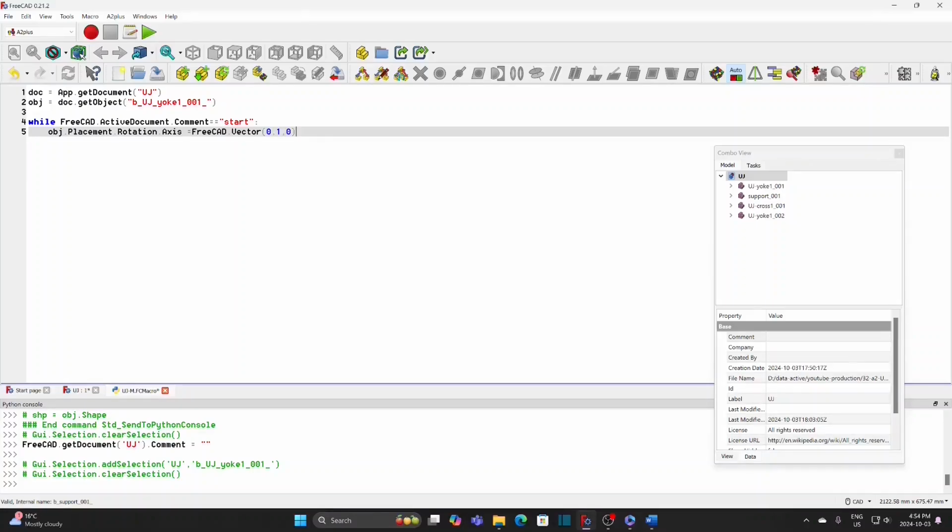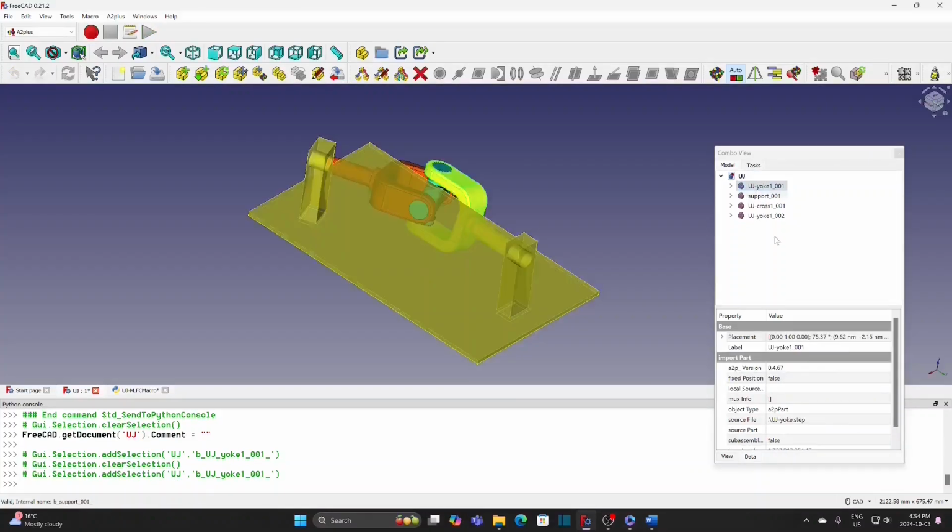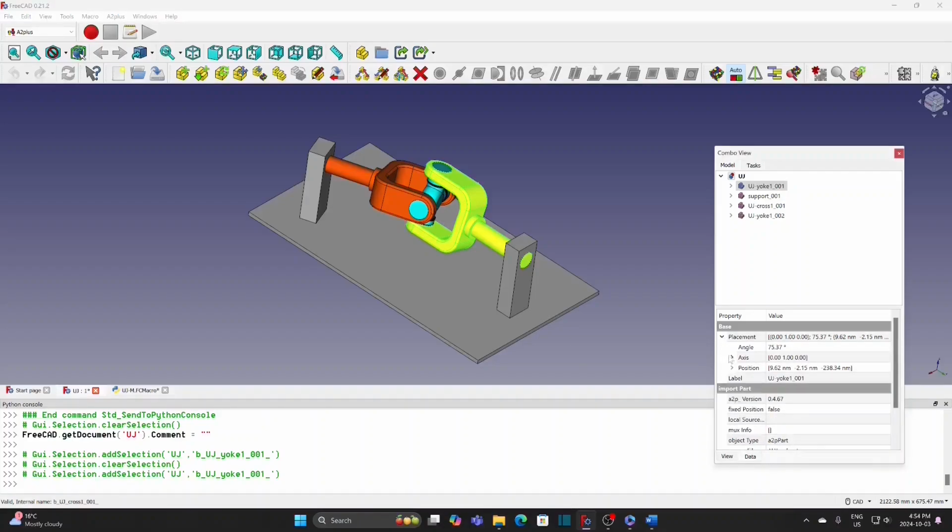The rotation axis is Y, which is represented by 0, 1, 0 in the vector.